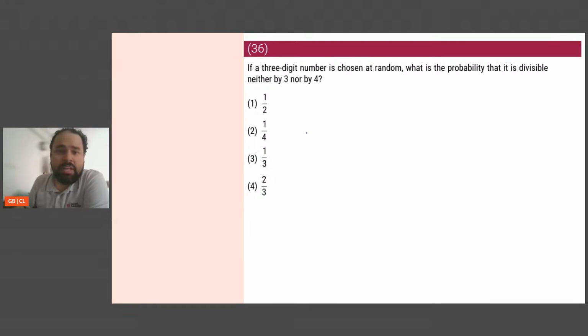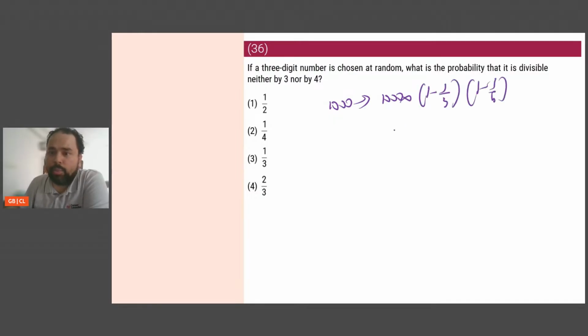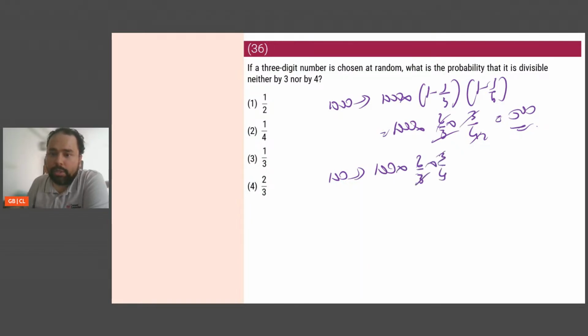Now, I hope everybody is aware of the concept of Euler number or Totient. So if I say the number of numbers below 1000 that are not divisible by 3 or 4, it will be given by 1000 into (1 minus 1/3) into (1 minus 1/4), which is 1000 into 2/3 into 3/4, which is 500. Similarly, the number of numbers below 100, because 100 will give me all 2-digit numbers, which are not divisible, will be the same into 2/3 into 3/4.